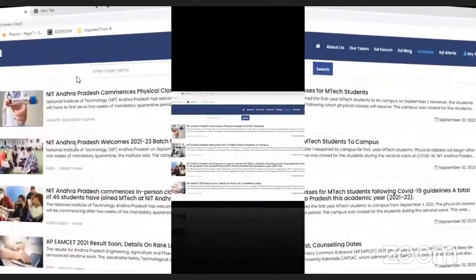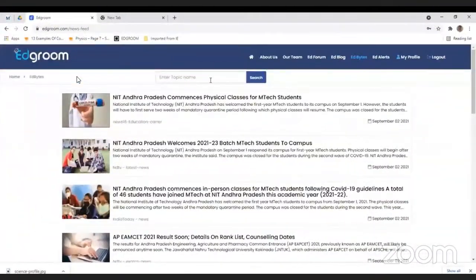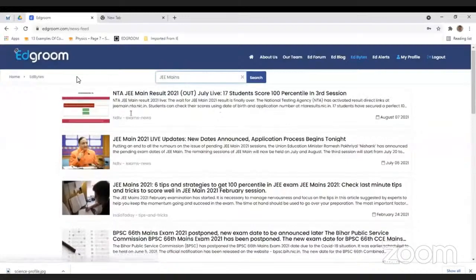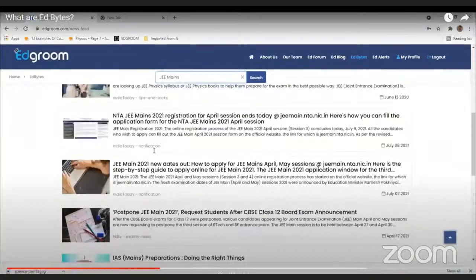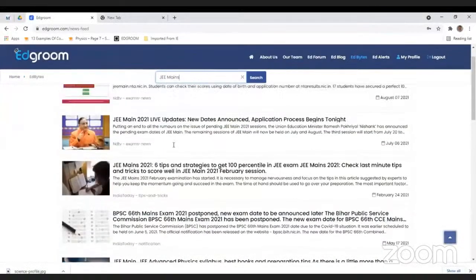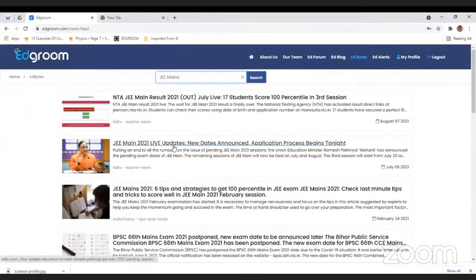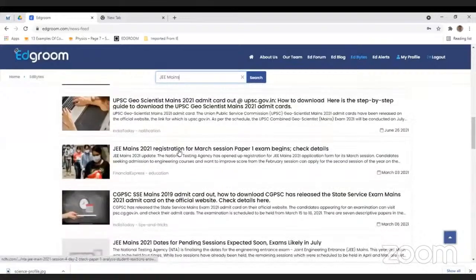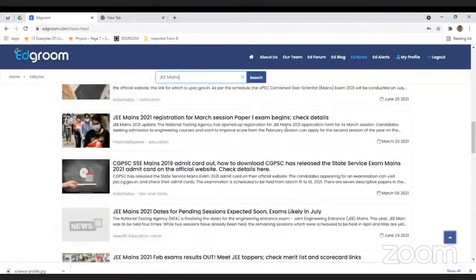For example, a student who is preparing for the JEE Mains exam, if he simply enters JEE Mains, you see the results. All the articles related to JEE Mains are there: how to prepare, what the important dates are, what the related books are.